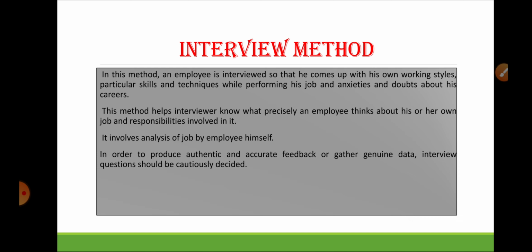He looks at certain kinds of things. It also involves the employee himself, who analyzes his own job. He is able to analyze his job and his position in the firm. In order to produce authentic and accurate feedback or gather genuine data, interview questions should be cautiously decided. So when we are interviewing, we have to cautiously decide certain things so that there is no personal bias in the interview method by the interviewer.